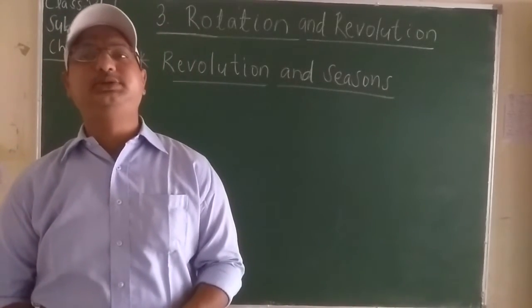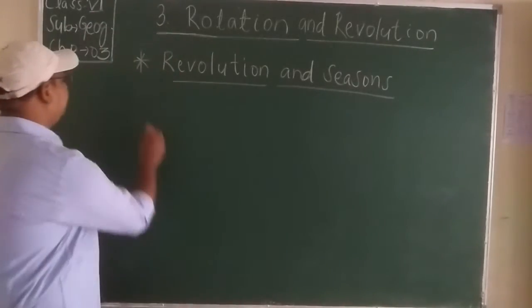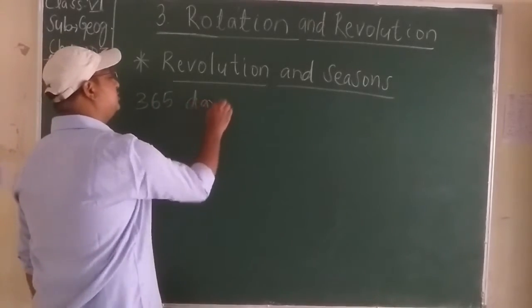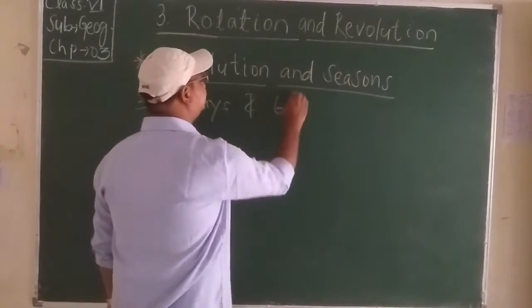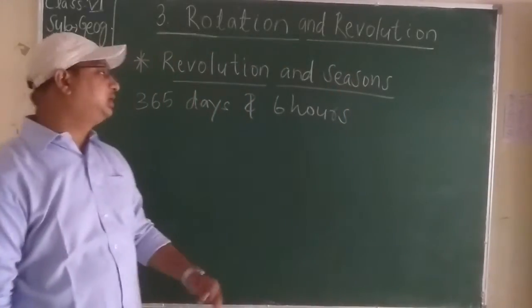The Earth revolves around the sun, completing one circle in 365 days. It takes 365 days and 6 hours to complete one revolution.